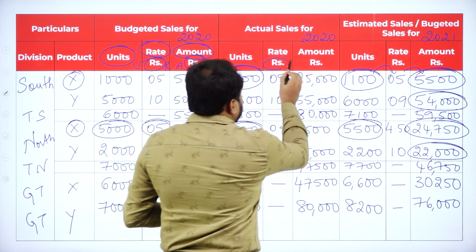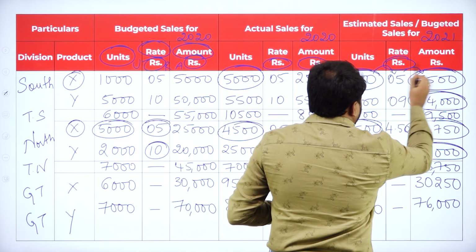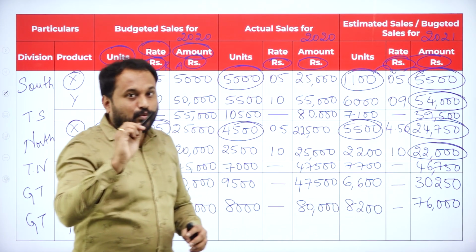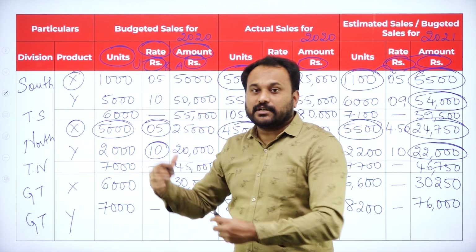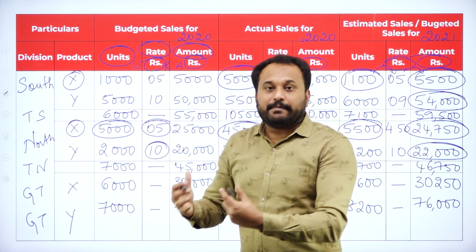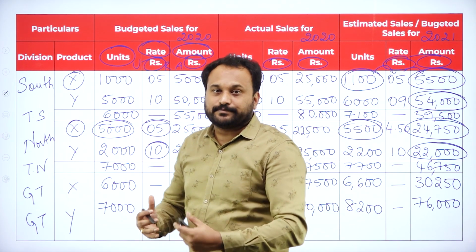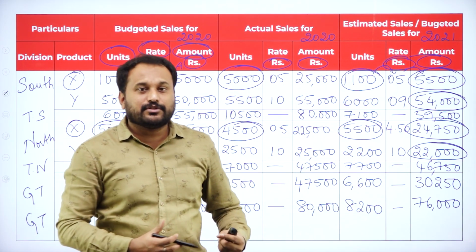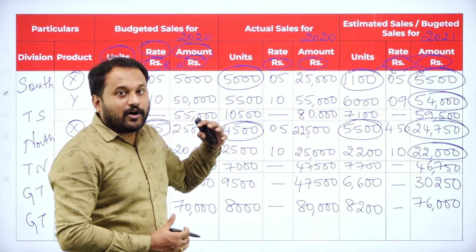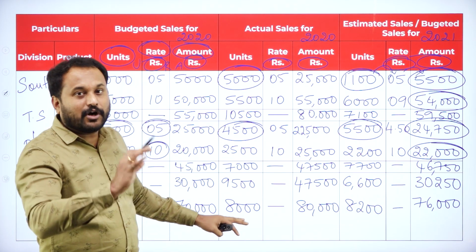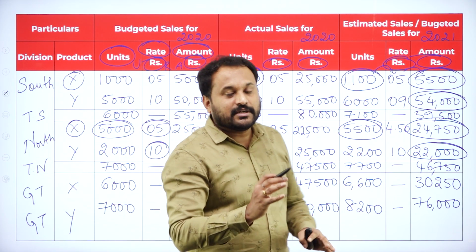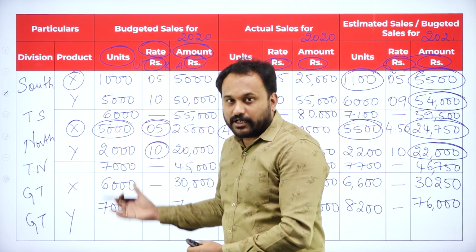Everywhere here I have mentioned rupees, because if you don't mention it, students, you will actually lose 1 or 1.5 marks. There are many people who actually use dollars, pounds, because sales budget is used across the world, right? So that's the reason here we go with rupees. So we'll get a proper segment that which is the currency which we are using here.